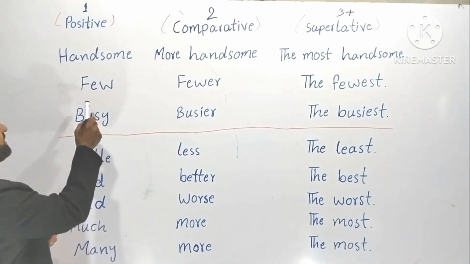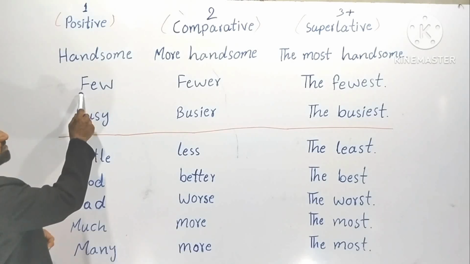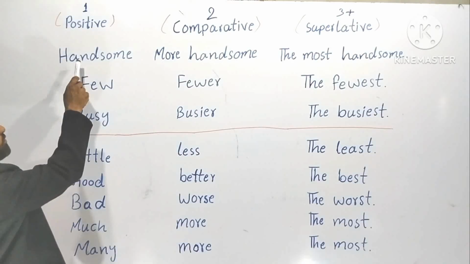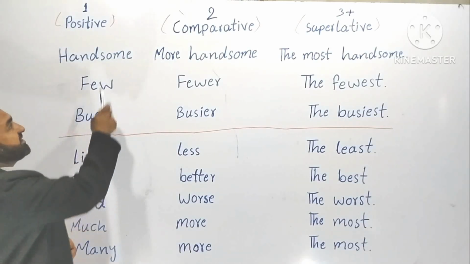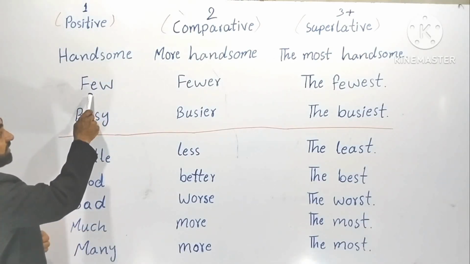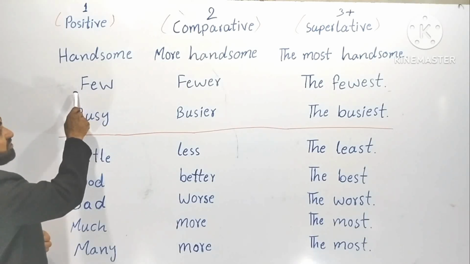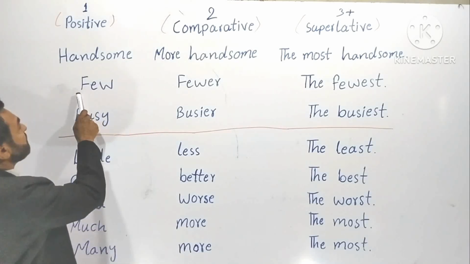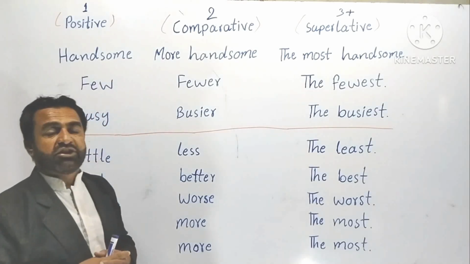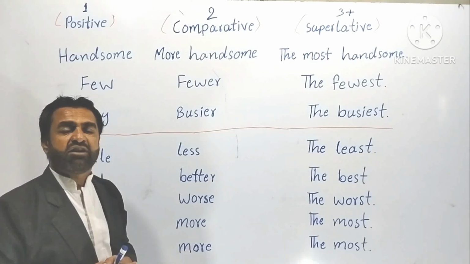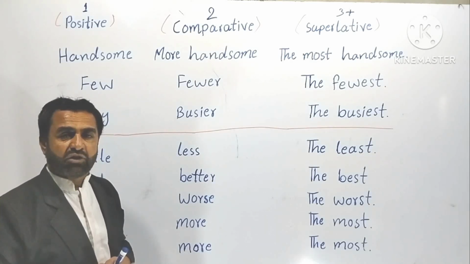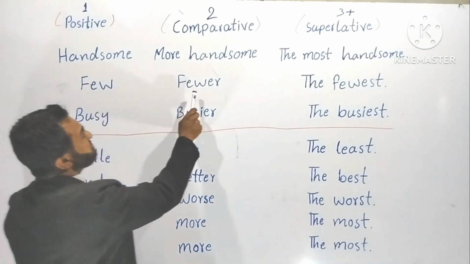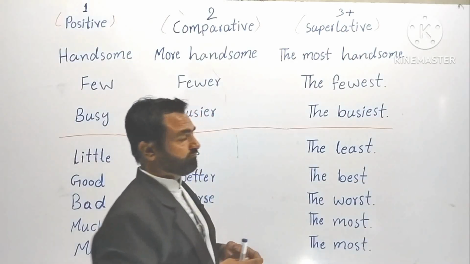Now look at the second example. This is the longer words, and these are shorter words. These are bigger words, these are smaller words. Understood? These are lengthy words. Okay. Few. F-E-W. Few. You can see 1, 2, 3. Now it is less than 6 letters. That's why we will use ER for comparative degree and EST for superlative degree. Understood? Few, fewer, the fewest.